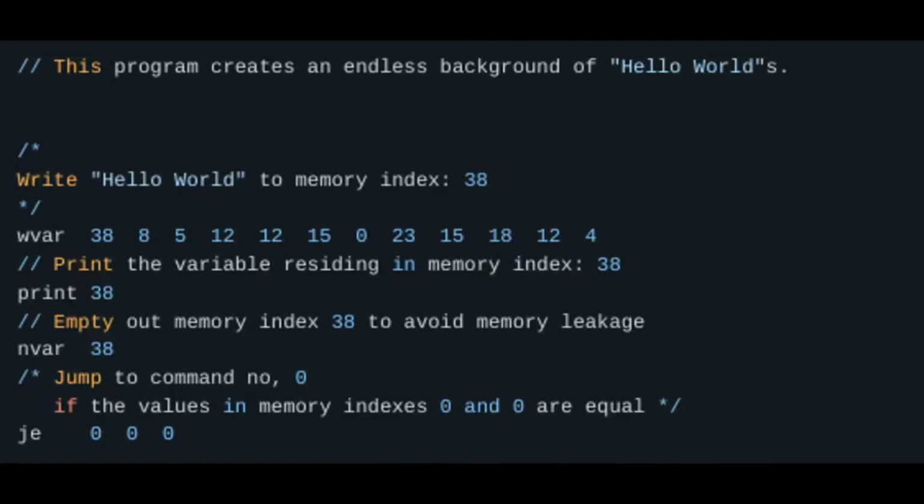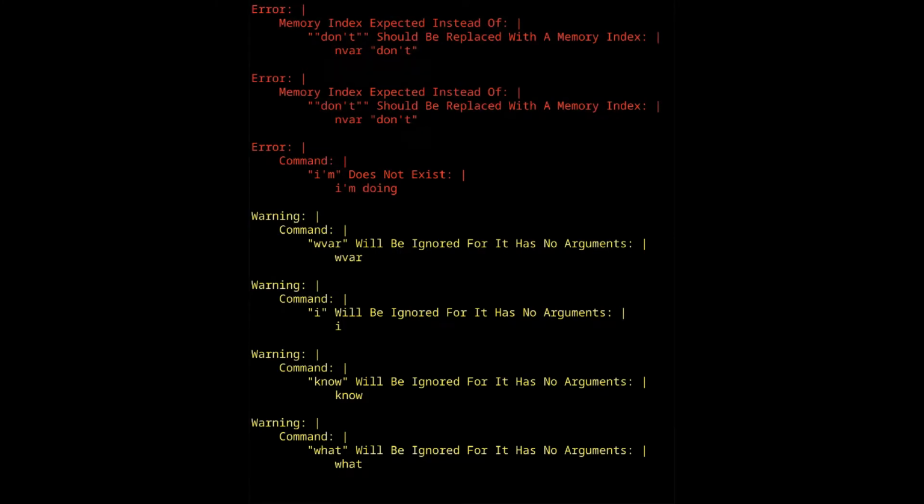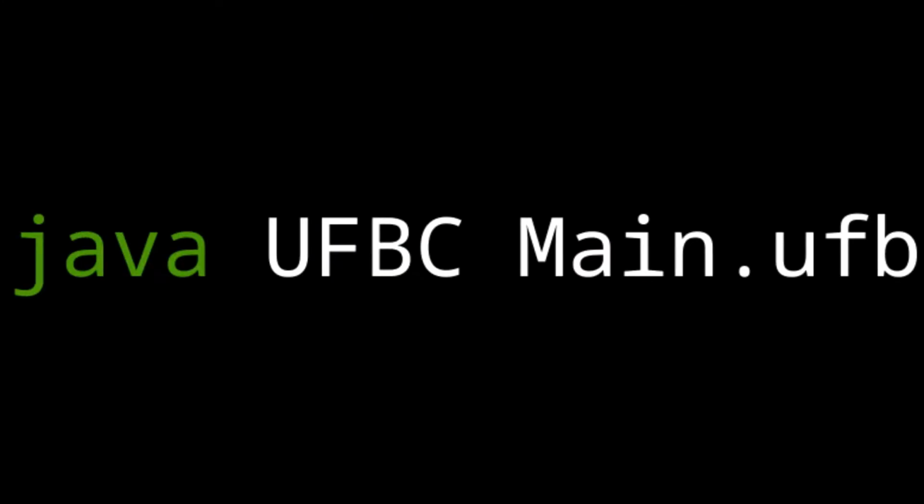UFB includes 16 default commands such as write var, null var, trim, add, subtract, multiply, divide, no operation, jump more, jump less, jump equal, jump not equal, print, and read. Write your first program full of commands, get disgusted by the colored warning and error messages, and compile and run the program. So how did it get here?